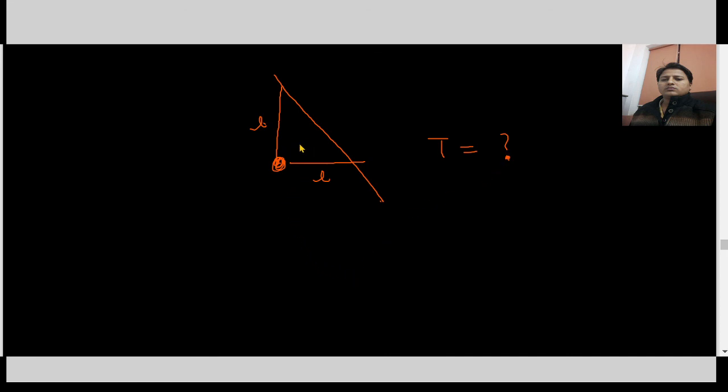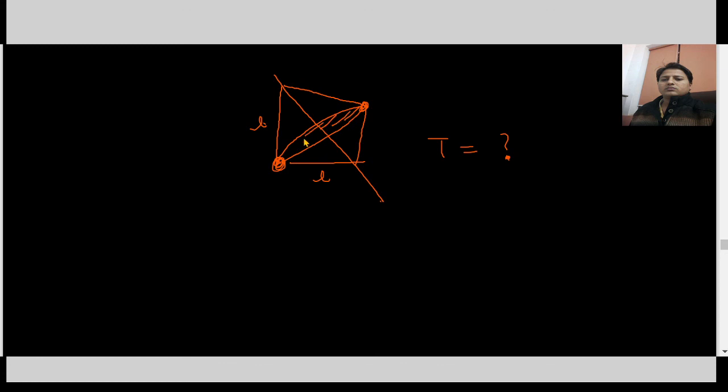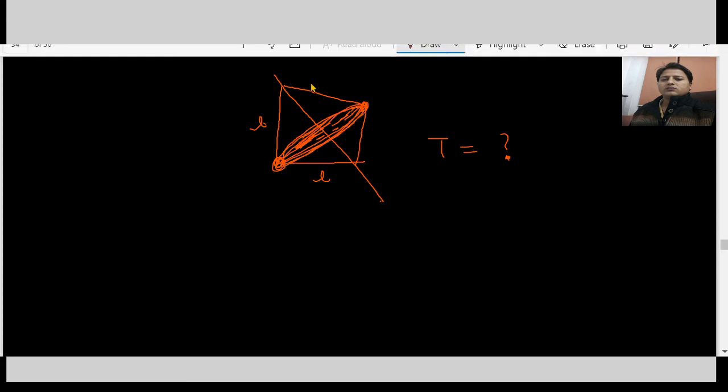We all know this will oscillate in a plane that is in the form of a cone, and that will make a circular shaded region. The body will go round like this.